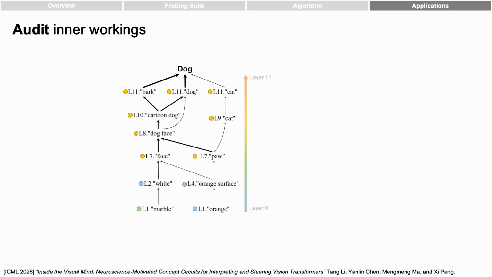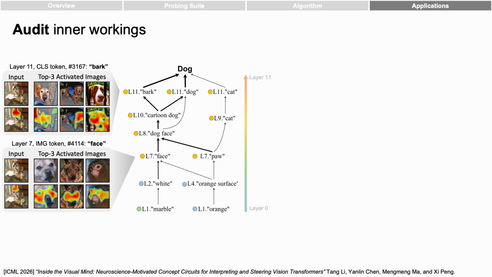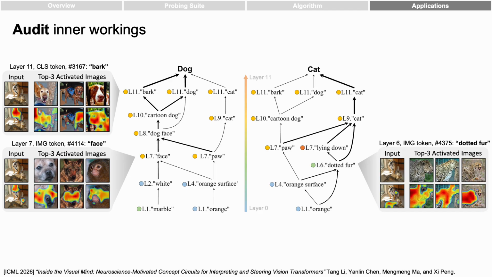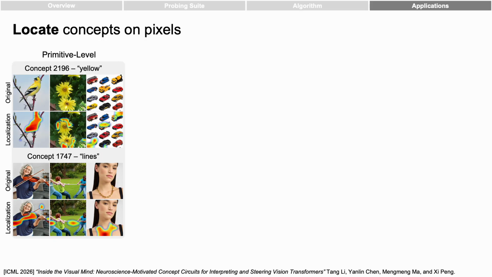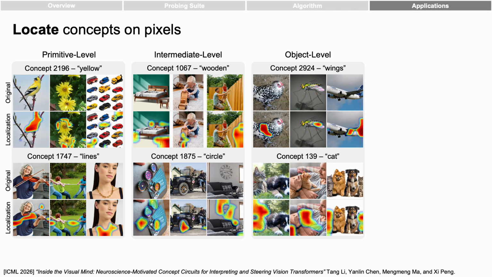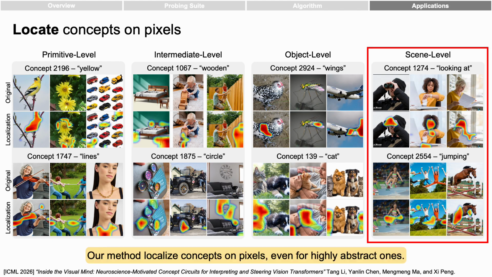And here are some example concept circuits. For images containing both a dog and a cat, the model follows different internal concept pathways for different predictions. Our method can also localize concepts in the image. It works not only for objects, but also for abstract concepts like looking at or jumping.